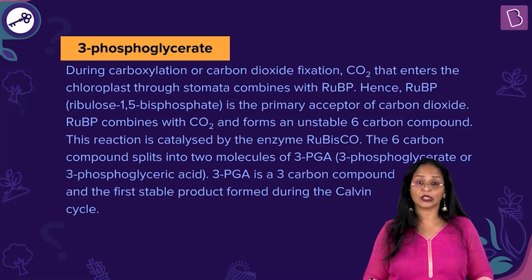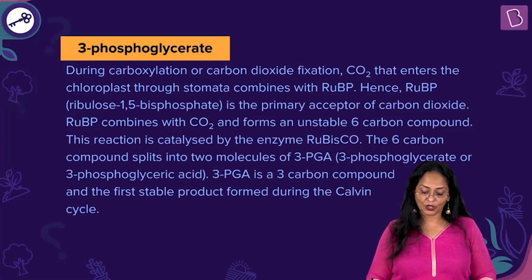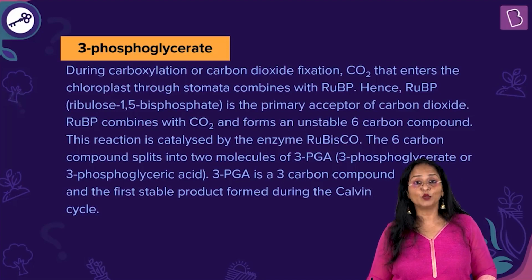During carboxylation, or the carbon dioxide fixation, carbon dioxide that enters the chloroplast through stomata combines with RuBP. Hence, RuBP, that is ribulose 1,5-bisphosphate, is the primary acceptor of carbon dioxide. RuBP combines with carbon dioxide and forms an unstable 6-carbon compound. This reaction is catalyzed by the enzyme Rubisco.